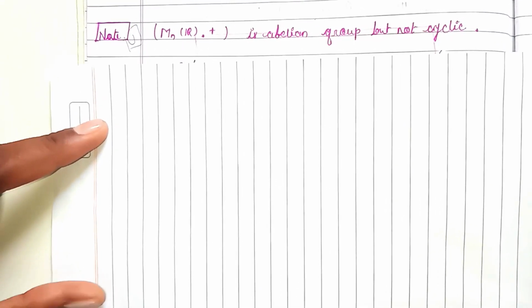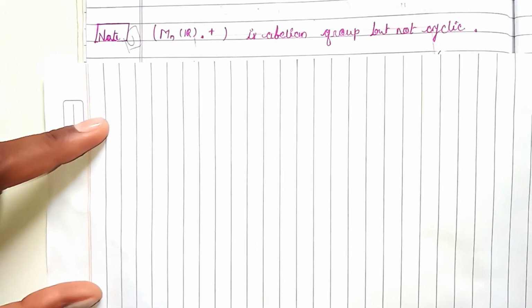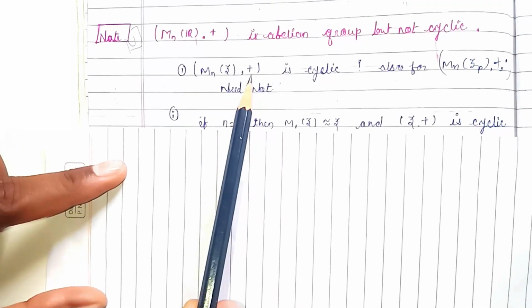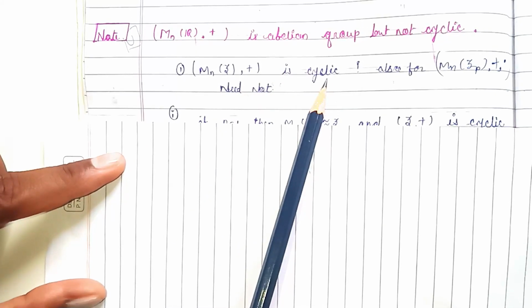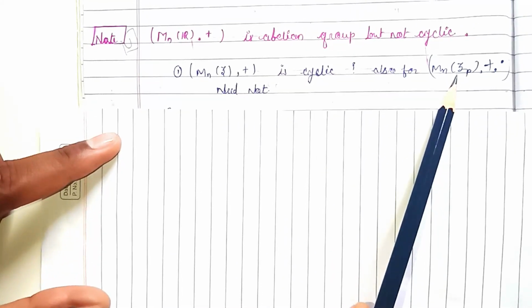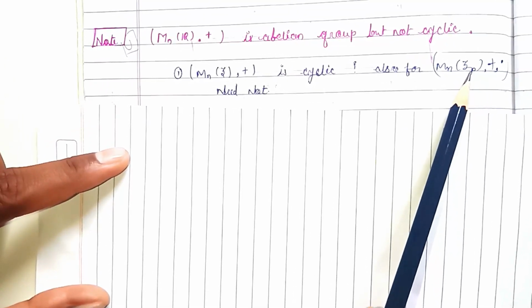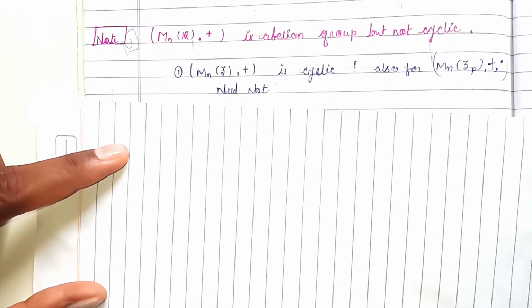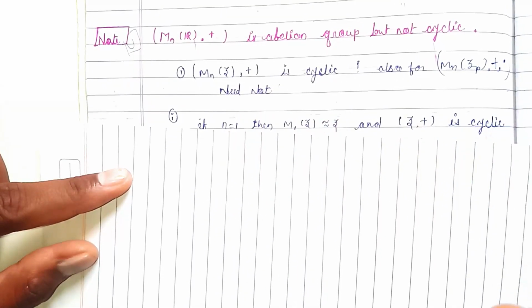Now let's get started with one of the examples, M_n(R), matrices with n by n elements, rows and columns. Can we say that M_n(Z), with the ring of integers under addition, is cyclic or not? Or M_n(Z_p), where Z_p is a ring under addition and multiplication and p is a prime? We know that Z_p is always abelian as well as cyclic. So let's show whether M_n(Z) under addition is abelian or cyclic.